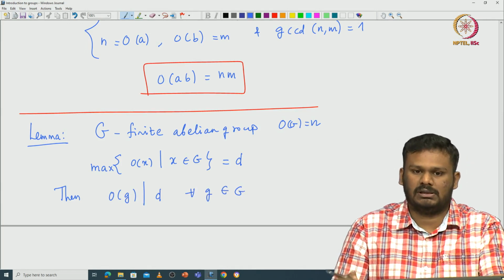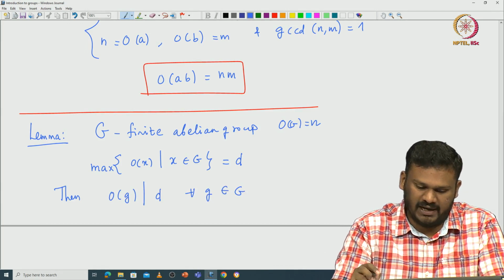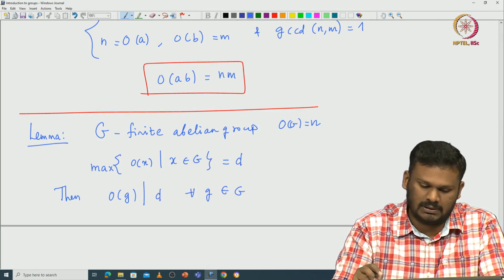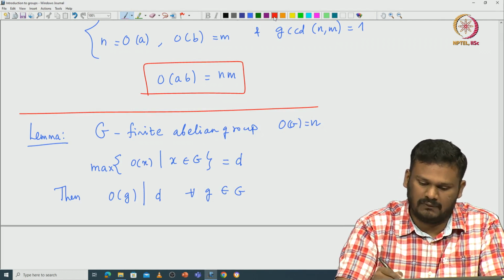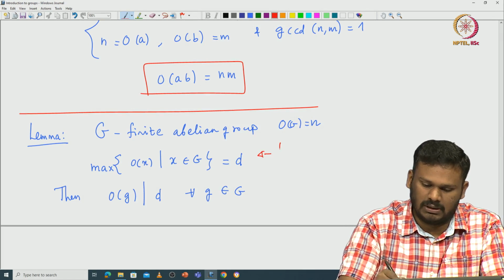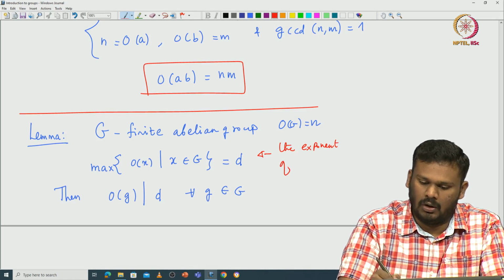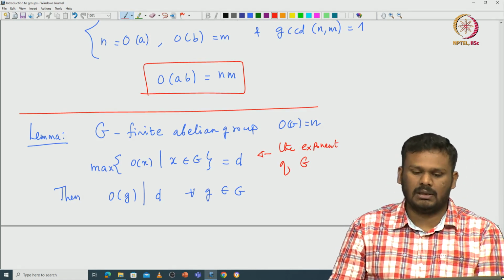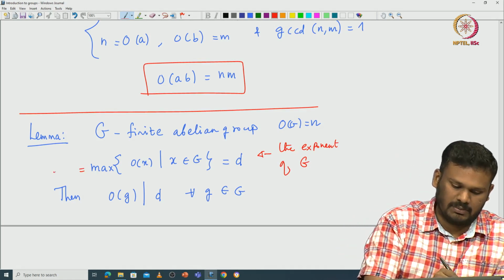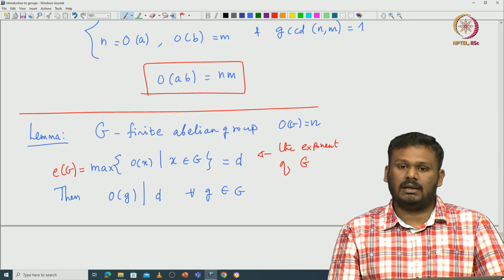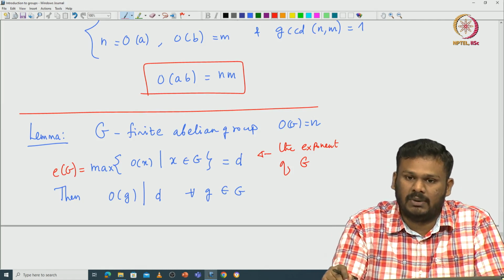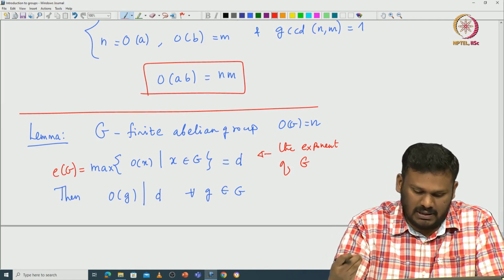This is a very important fact about finite abelian groups. This maximum order of all elements is called the exponent of this group G. Sometimes it is also denoted by E of G. So what we are saying is that the exponent is divisible by all the orders of the elements.